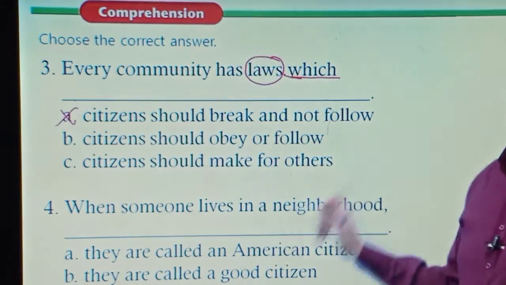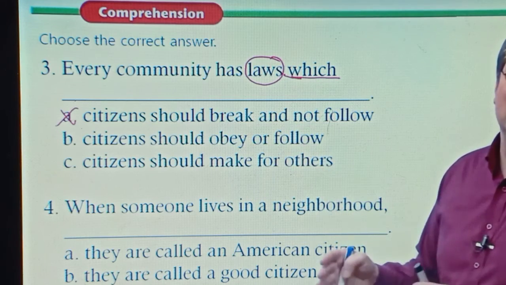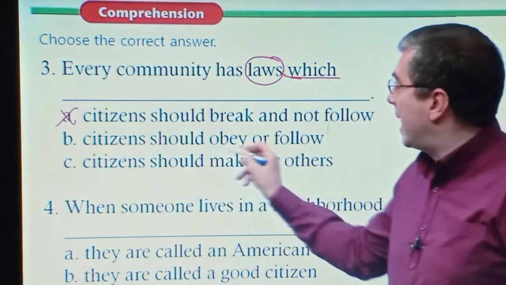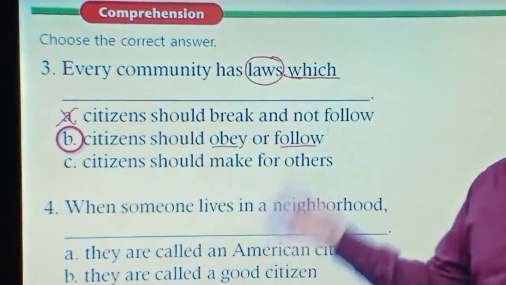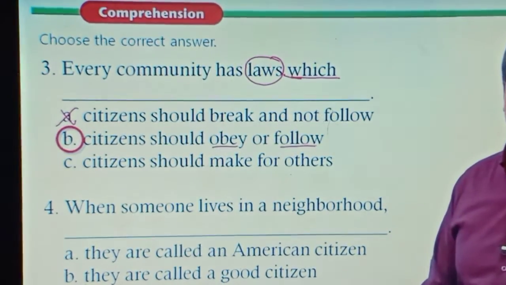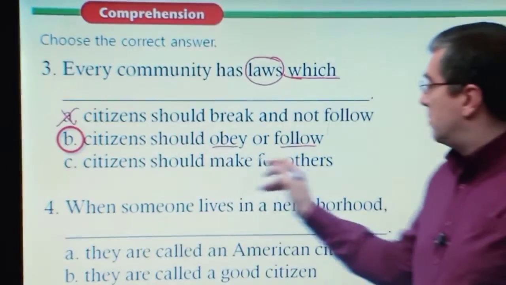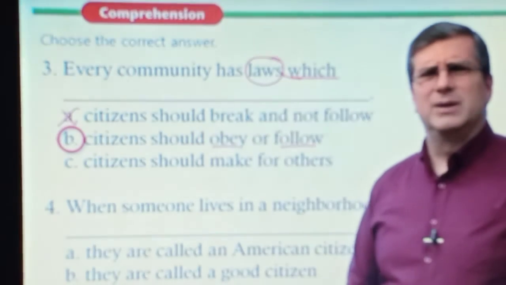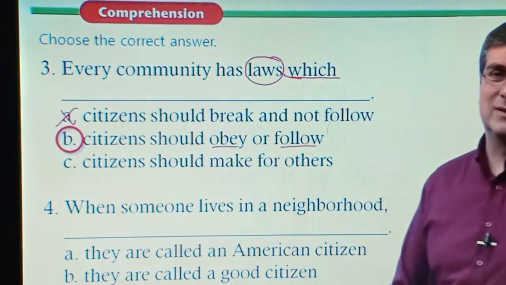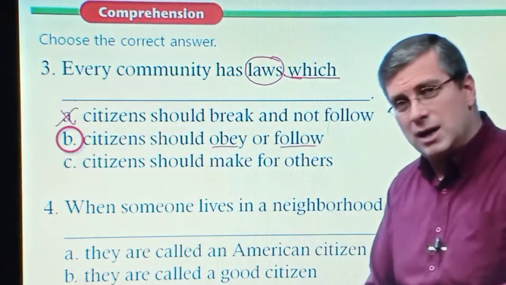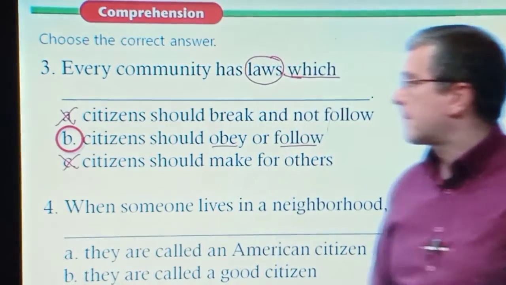B: a citizen should obey or follow. Oh, that sounds right. That sounds better than A. A citizen should obey the laws. Obey or follow are the same words, really. B is the correct answer. Our community has laws that citizens should obey or follow. C: a citizen should make for others. That's kind of weird, like you go and clean other people. No, that's weird. So it's a non-sentence.